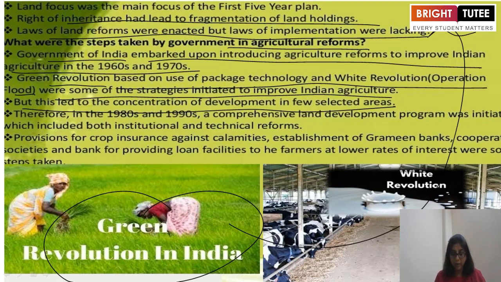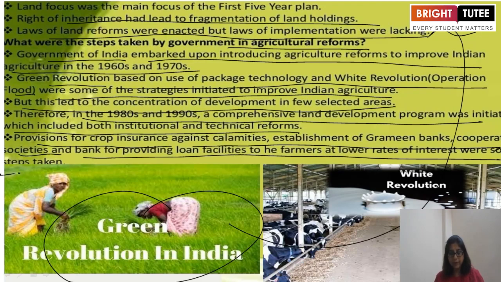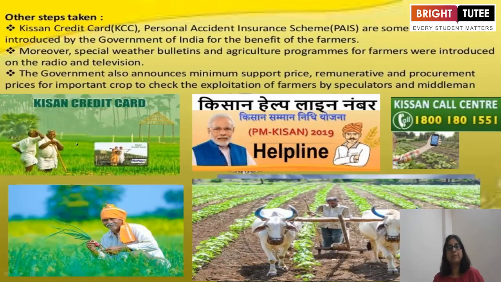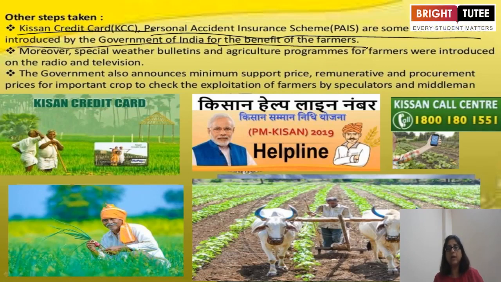So, what happened, children? In the 1980s and 1990s, a comprehensive land development program was initiated which included both institutional and technical reform. Provisions of crop insurance against calamities, establishment of Grameen banks, cooperative societies, and banks providing loan facilities at lower rates of interest were successful steps taken. Few other steps were also taken. The Kisan Credit Card, that is KCC, and the Personal Accident Insurance Scheme are some other schemes introduced by the Government of India for the benefit of the farmers.